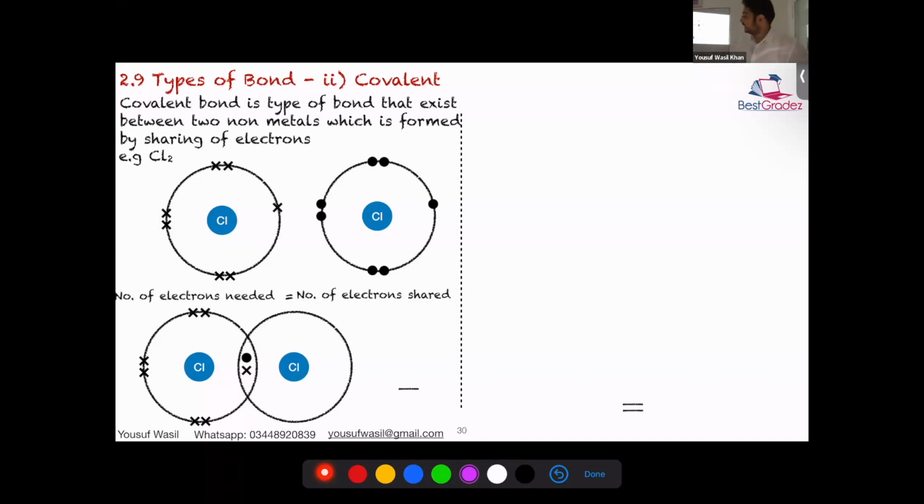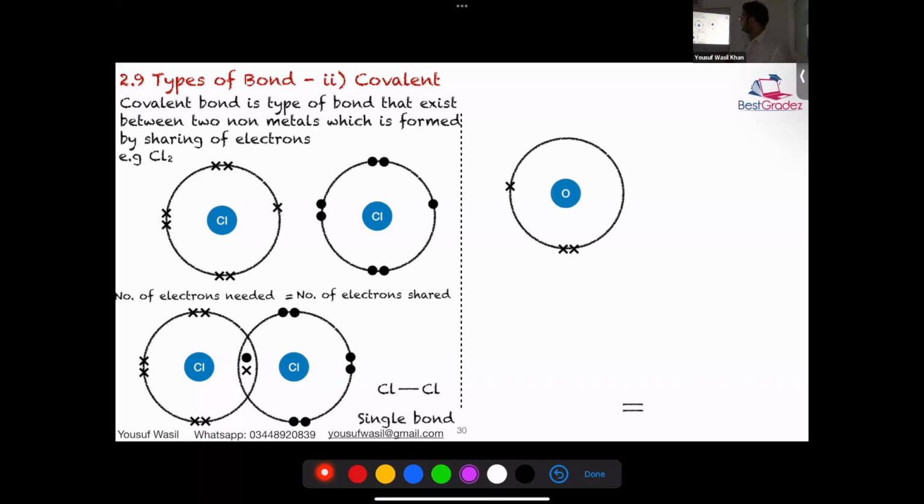Similarly the right side will have 6 electrons as well. This is how you draw dot and cross diagram for chlorine. Okay? And one pair is known as a single bond. So this is how you can represent the bonding between chlorine. Cl with single line Cl. Is this clear? Acha.